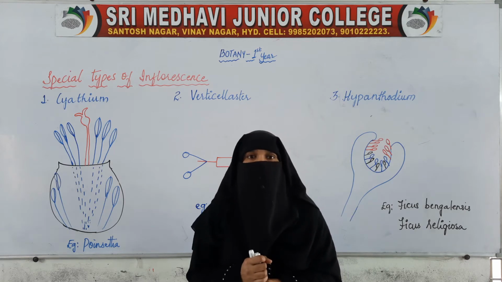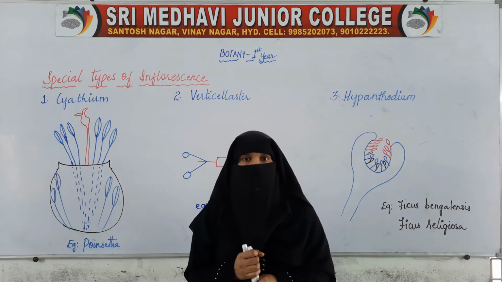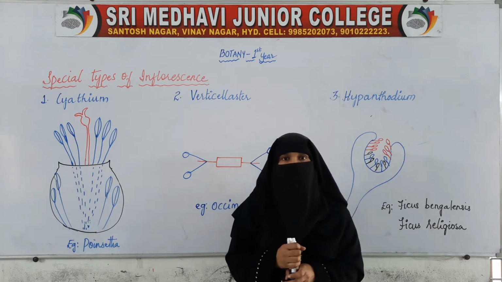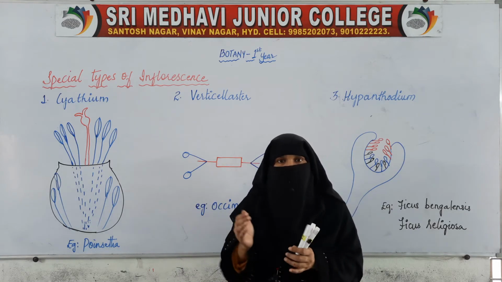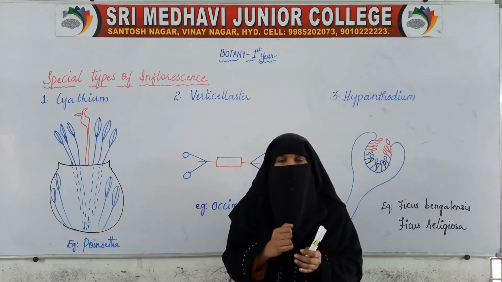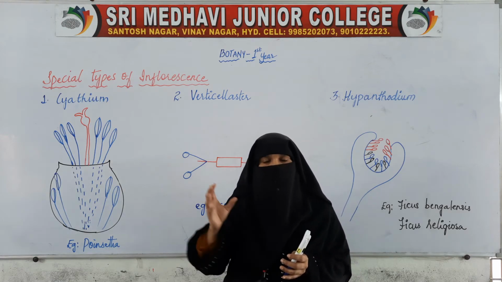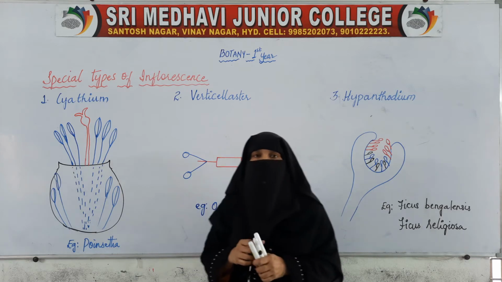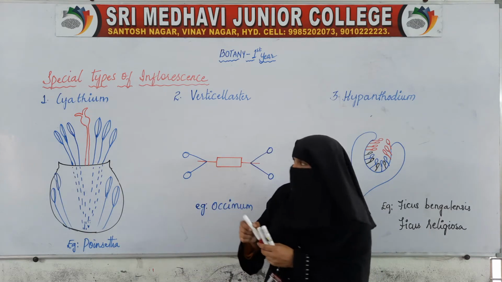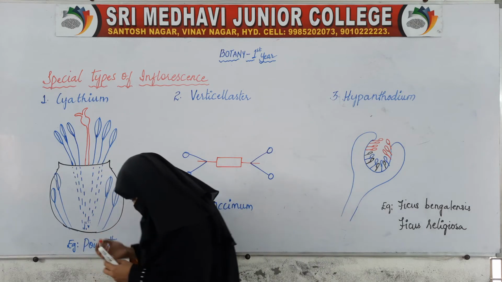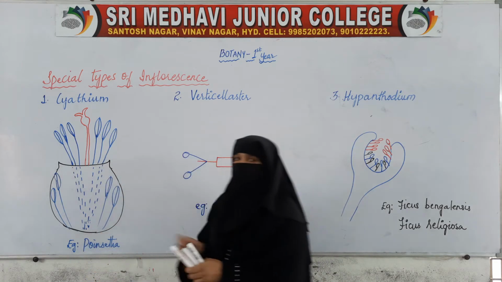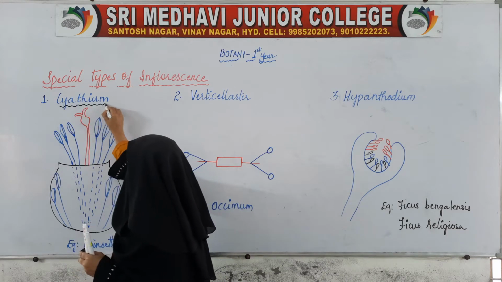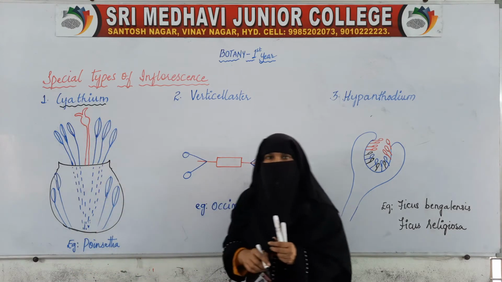Now we will move on to some special types of inflorescence. Here in our book we have three special types of inflorescence. These can neither be classified under racemose or cymose. So that is why these are the special types of inflorescence. The first one is cyathium.